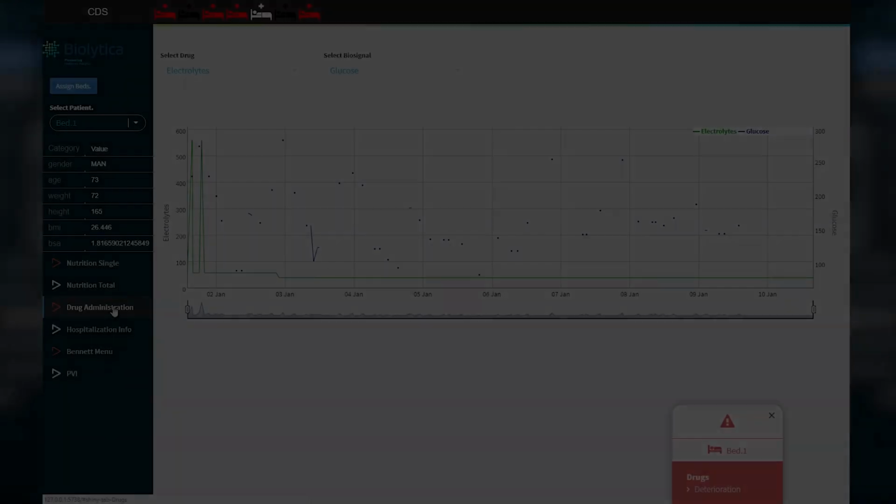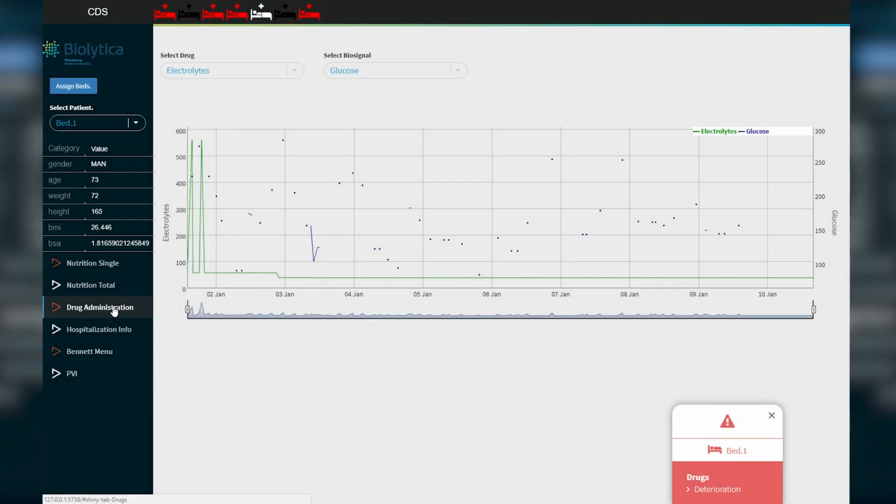The next analysis page is the drug administration, which checks the biosignals and the drug administration data for the patient and determines whether or not the patient is subject to deterioration. A model has been created using data of 8-hour segments of biosignals and drug administration data that detects deterioration. Deterioration for this model was defined as death in the ICU.